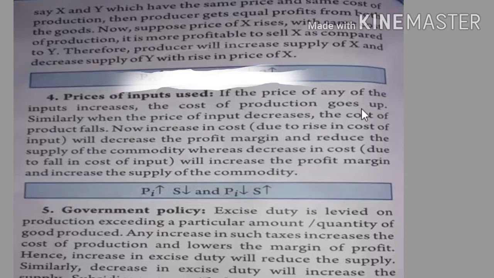If the input cost is decreasing, what happens? The production may increase. The same thing has been explained here: if the prices of inputs used increase, the cost of production goes up.